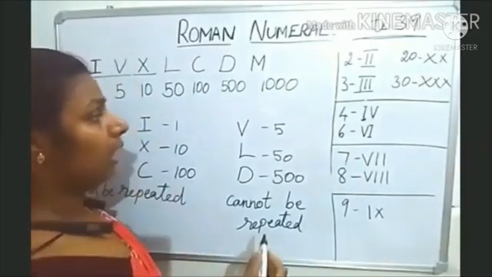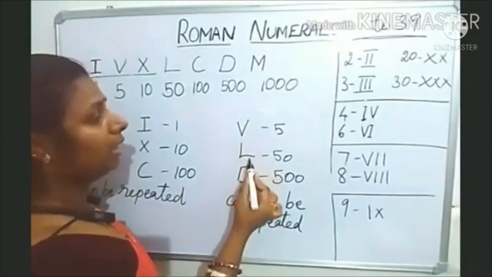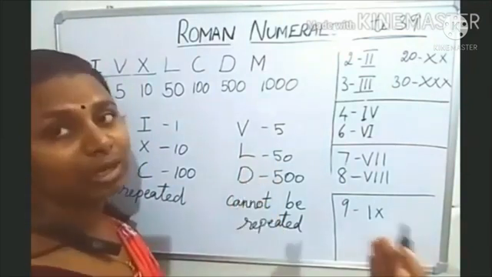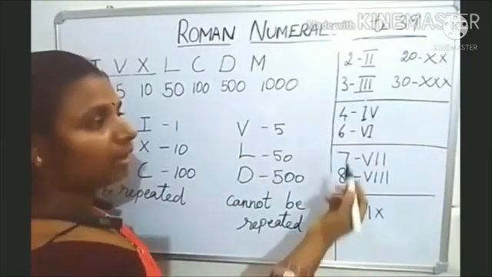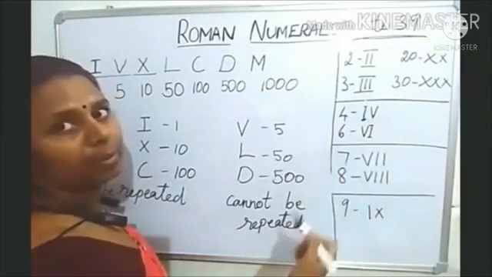Okay. Now in subtracting also, V, L, D cannot be written to the left of the big number.